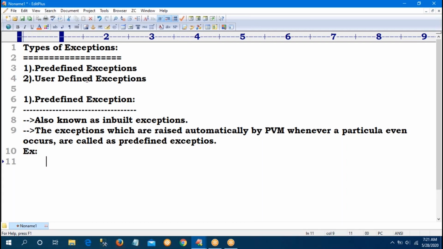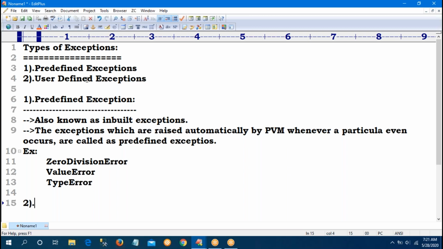They are all called predefined exceptions. That is the predefined exception. Second one, user-defined exceptions.